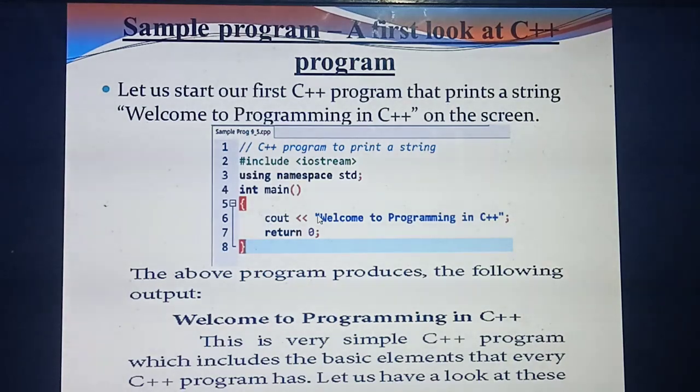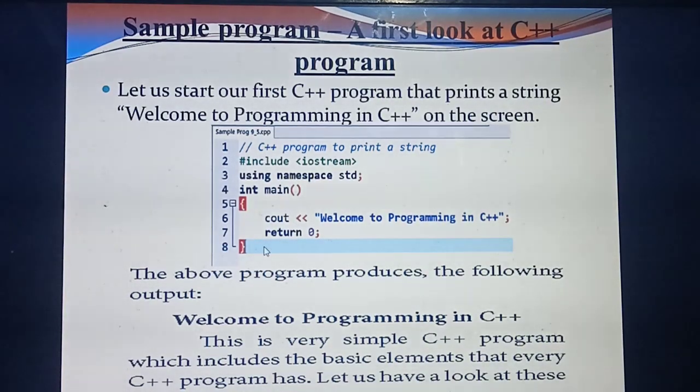So cout, two less-than symbols, the string Welcome to programming in C++ in double quotes, then semicolon. Then return 0. It means it will automatically return from the function. Then the close brace.